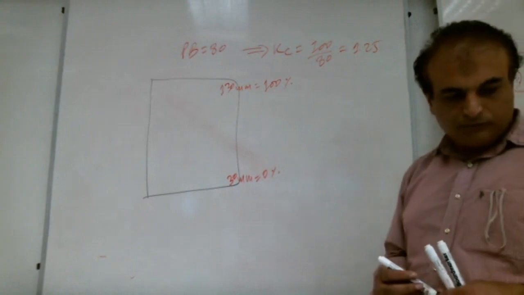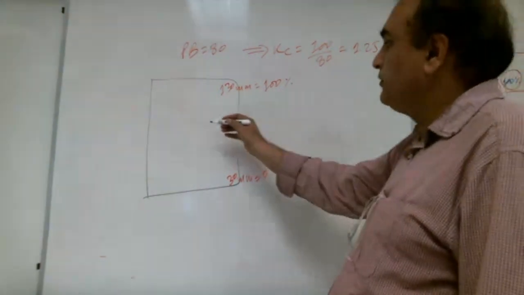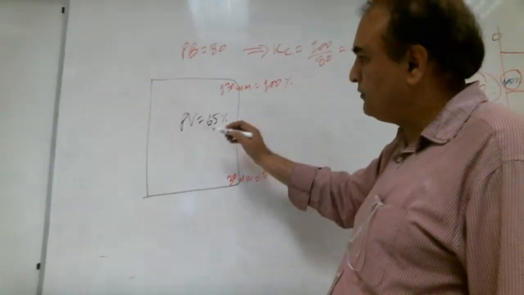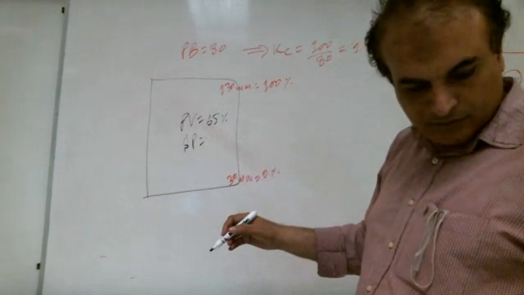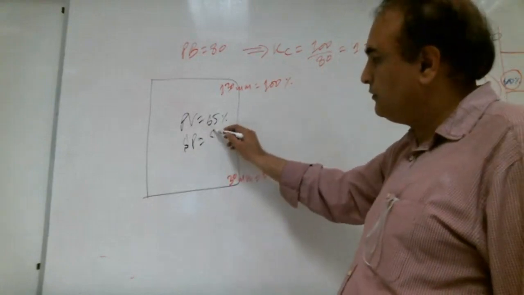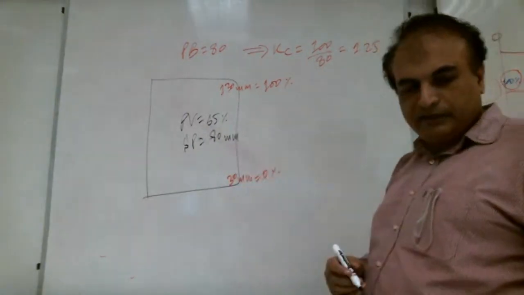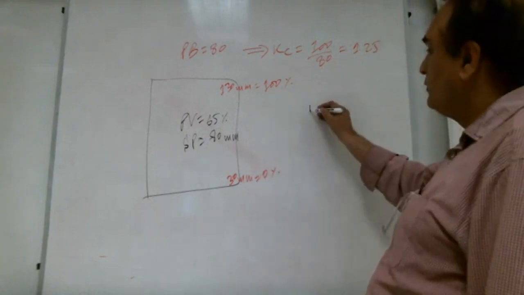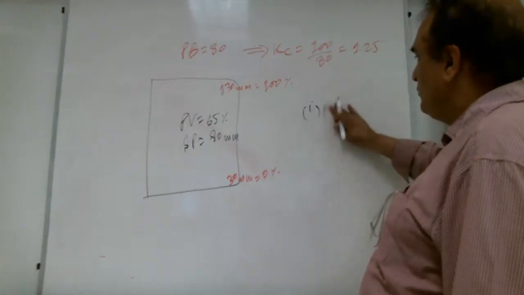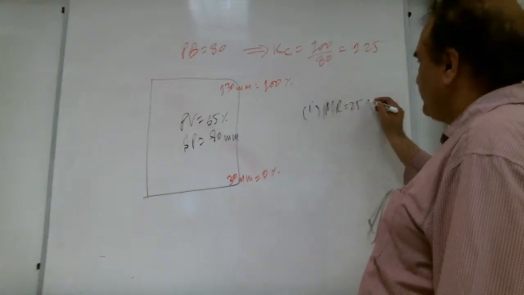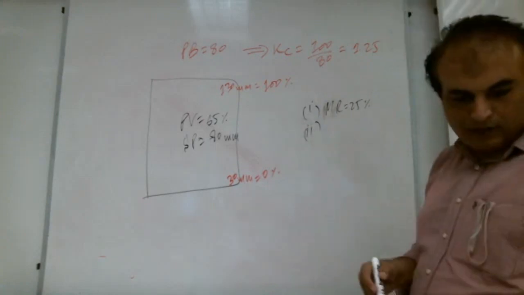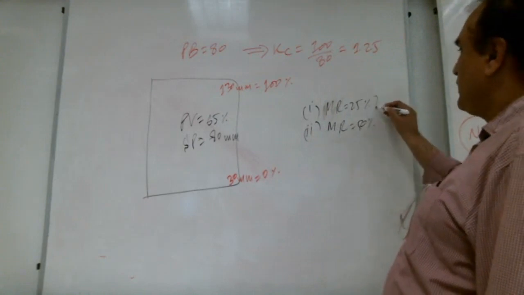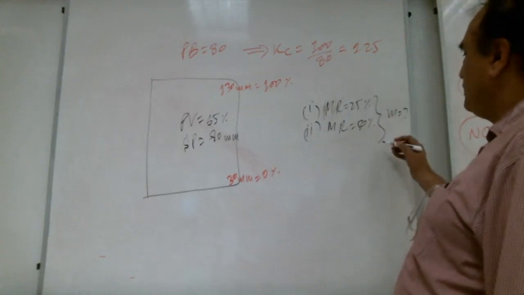If process variable PV equals 65%, and set point equals 80 millimeter. A manual reset is 25%. Then manual reset is 15%. What's the output?